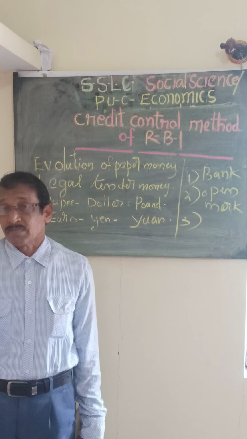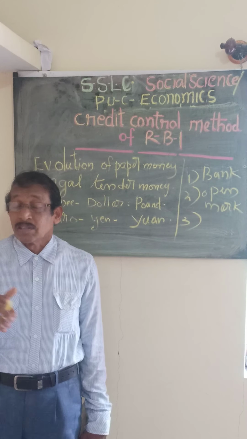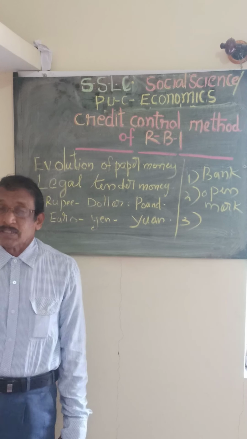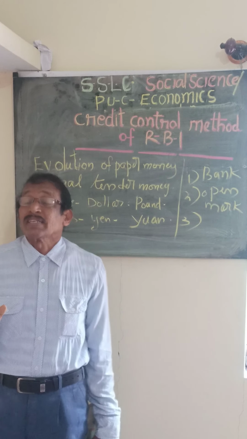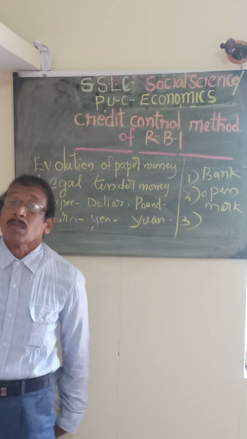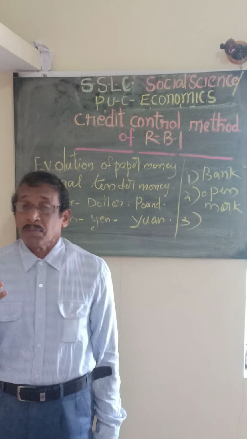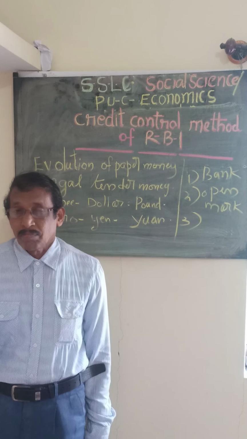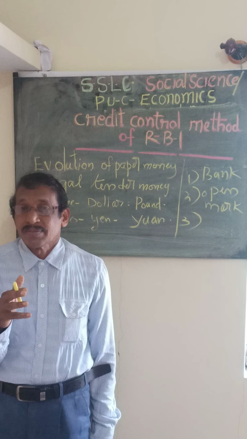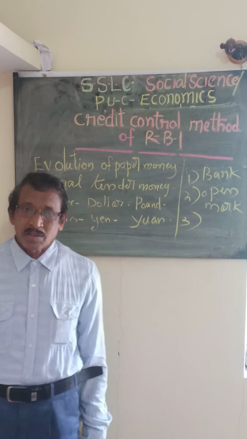If the money supply is very large in the economy, the Reserve Bank will tell the commercial banks to increase the ratio of CRR, the cash reserve requirements.